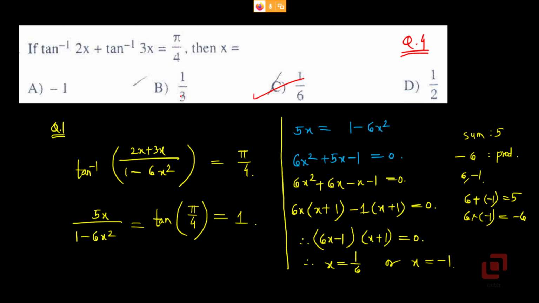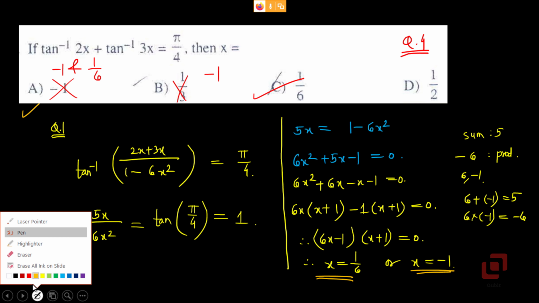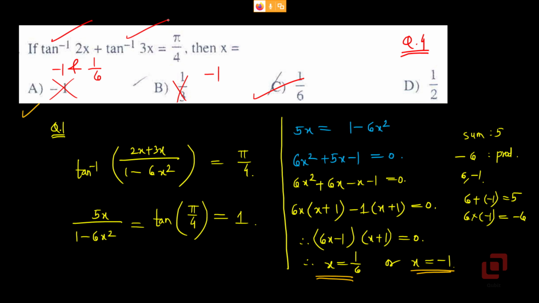Now if instead of the given options, we had the following options: A is minus 1 and 1 upon 6, and let's say B were minus 1. Would you pick option A because it has both the roots of the quadratic equation, 1 upon 6 and minus 1, or will you pick 1 upon 6, or will you pick minus 1? That is something to be answered if you correctly know the domain of tan inverse.